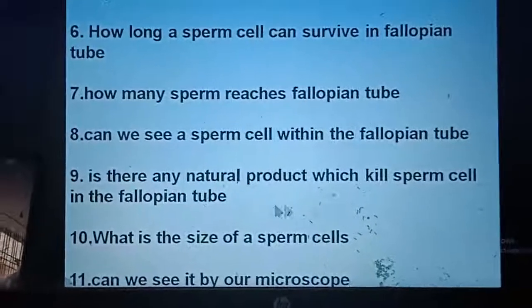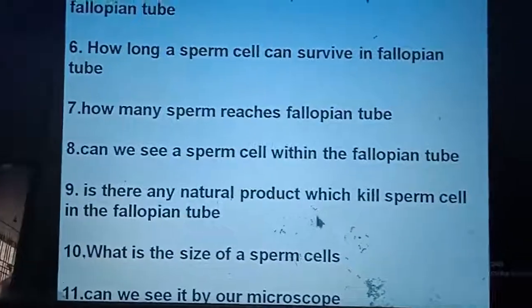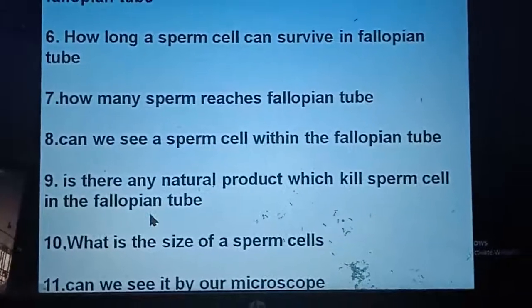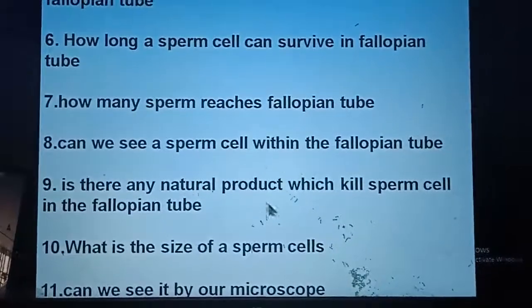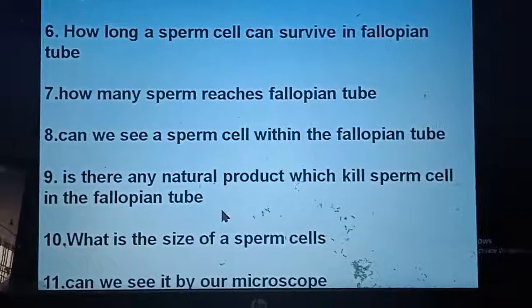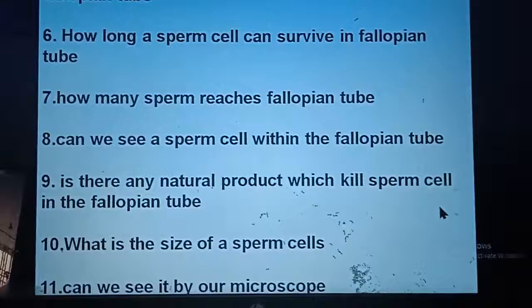Is there any natural product which kills a sperm cell within the fallopian tube? Yes, it is the soya product, which kills a sperm cell within the fallopian tube, and it should be strictly prohibited in a pregnant lady. Why does it burn out a sperm cell?